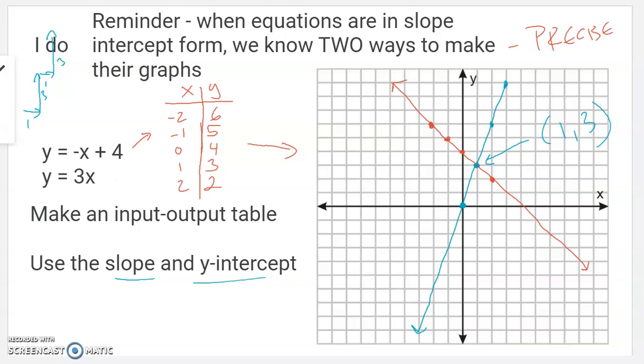The top one we already have, there it is. I already proved to you that if x equals 1, y equals 3. The opposite of 1 is negative 1, plus 4 is 3. What else I can prove to you is that 1, 3 is also a solution to this.